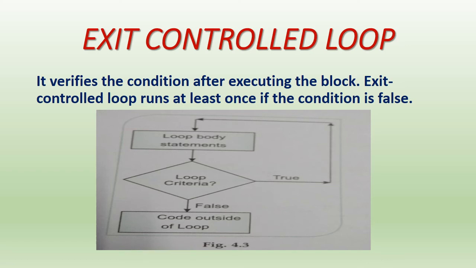This is also given with the help of a flow chart. First of all, this is the processing box in which the loop body statements will be processed. First it will not check the condition. It will process the loop body statements, and only then check the loop condition.